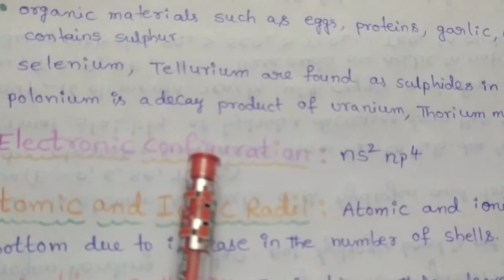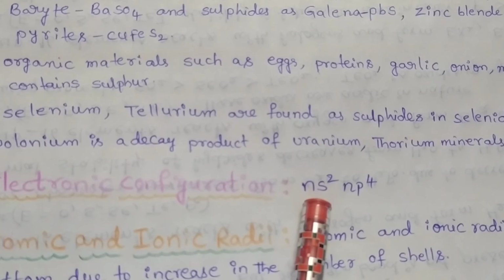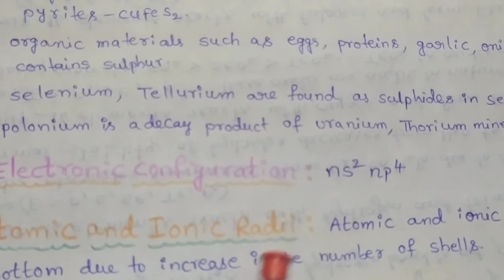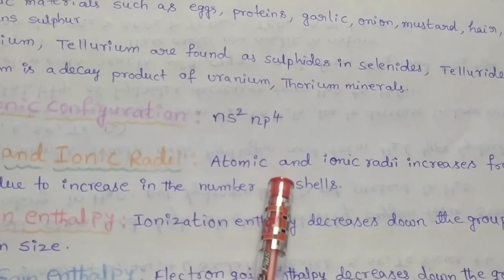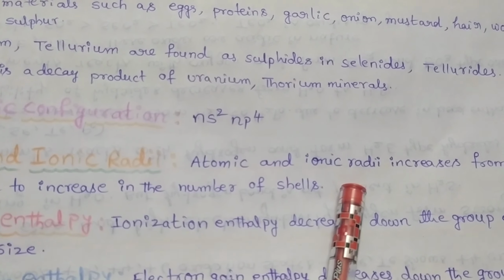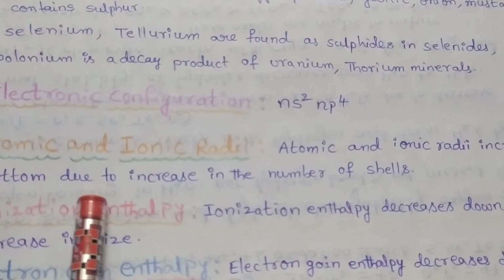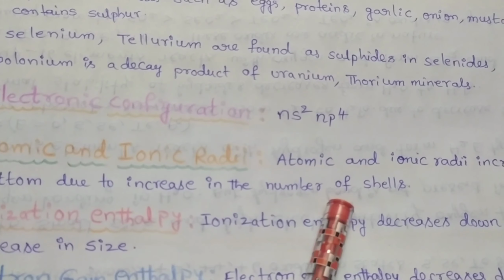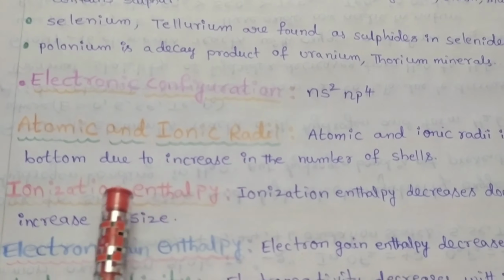Now we discuss the electronic configuration. The group 16 elements have the general electronic configuration ns2 np4. Atomic and ionic radius. The atomic and ionic radius values gradually increase from top to bottom in a group because of the increasing number of shells as well as atomic size of the individual atoms.